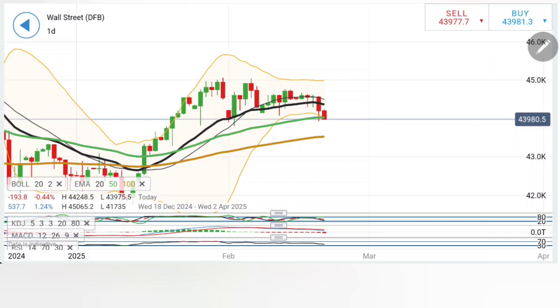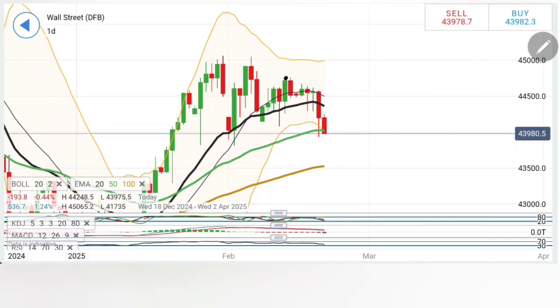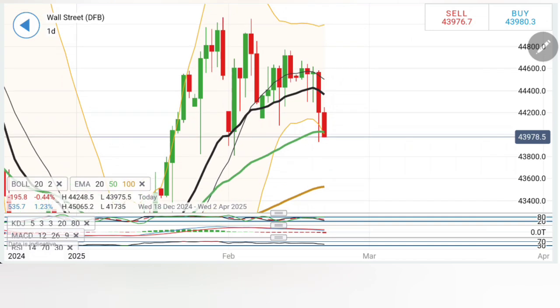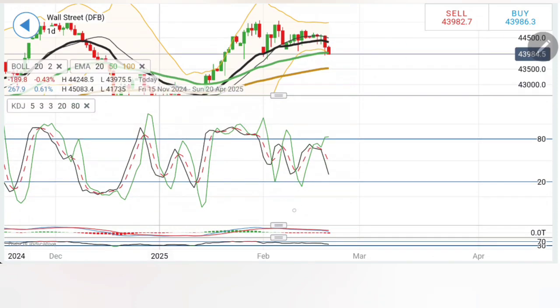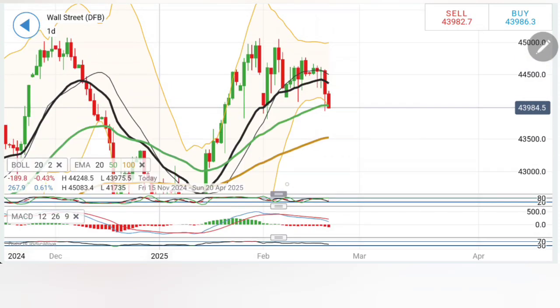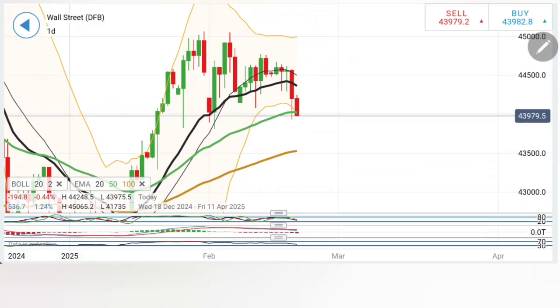Coming to the daily charts, what's happening? See, look at the consolidation. One bigger bearish candle today. It is yet respecting higher lows. I will wait for it to break past the preceding lows at 43,940, and then we can wait for 43,900, 43,800. Once it trades below 43,800, there is no looking back. Possibility is high that we can see a greater move, which might take it all the way towards 43,500 levels. Be mindful of this. The stochastic, MACD, RSI are all dropping here, and all are showing signs of bearishness.